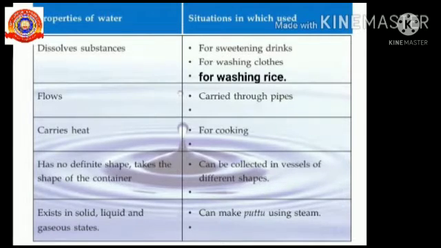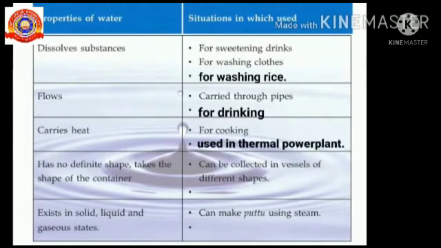Next property of water is water flows. This is why we can carry water through pipes. We can also drink water using this property of water. Third property, water carries heat. So, water is used for cooking. Other point we can write here is that in thermal power plants, we make use of this property of water. Thermal power plant means with the help of hot steam, we can make electricity. Such power stations are called thermal power stations.